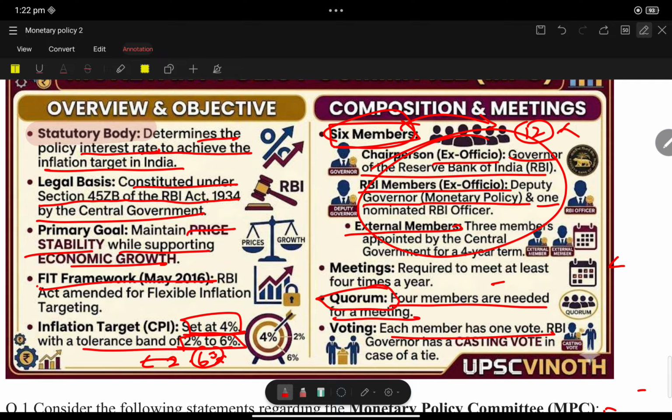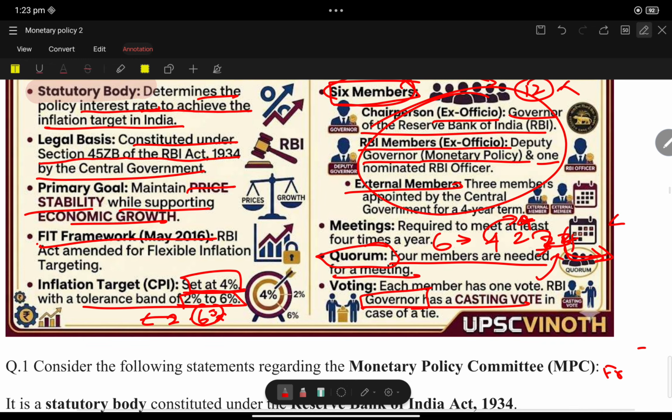Voting: each member has 1 vote. The governor has a casting vote. This is one of the important points. That means the governor normally does not have a voting power. It is a 6-member committee. Whenever the vote is 4-2, it will go with the 4. If it is 3-3, the governor will step in and cast his vote, so it becomes 4-3, and then automatically the resolution will pass. So this is the governor's casting vote.